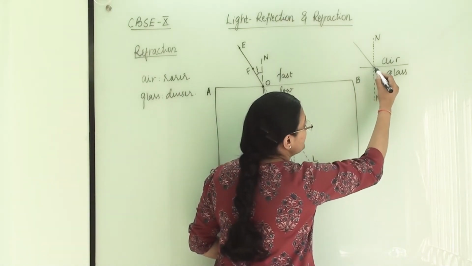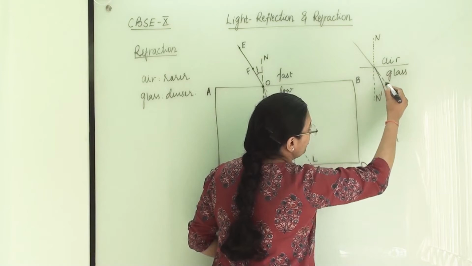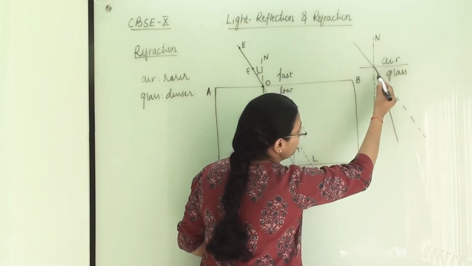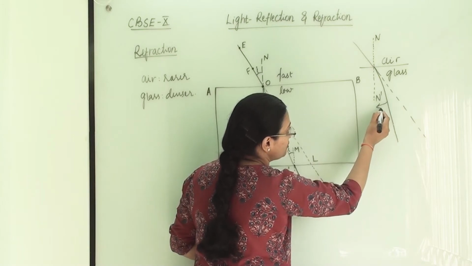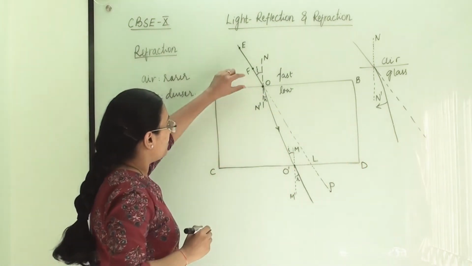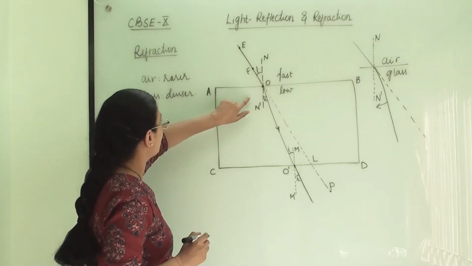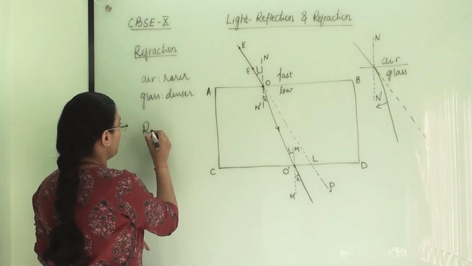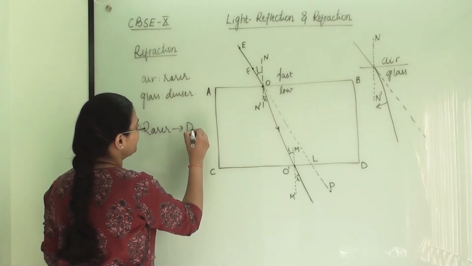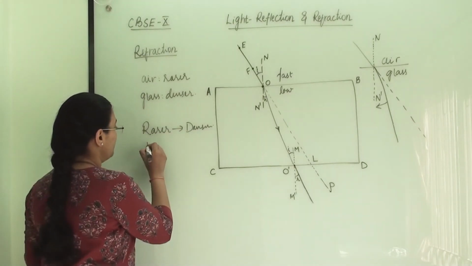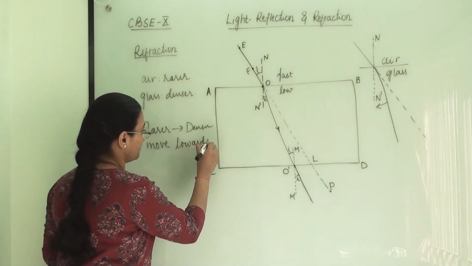That means we can see a phenomenon something like this. Actually it should go like this, but we are going to see that it is coming towards the normal. That means when a light ray is going from rarer medium to denser medium, at that time it will move towards the normal.